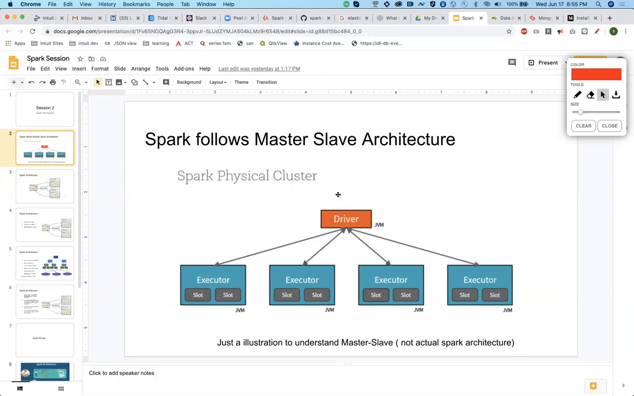So this particular driver will tell the first executor, you take values from 1 to 25, do the sum. You take values from 26 to 50, do the sum. You take values from 51 to 75, do the sum. You take the values from 75 to 100 and do the sum. Something like that. Depending on the operation, this particular thing will actually drive your code.